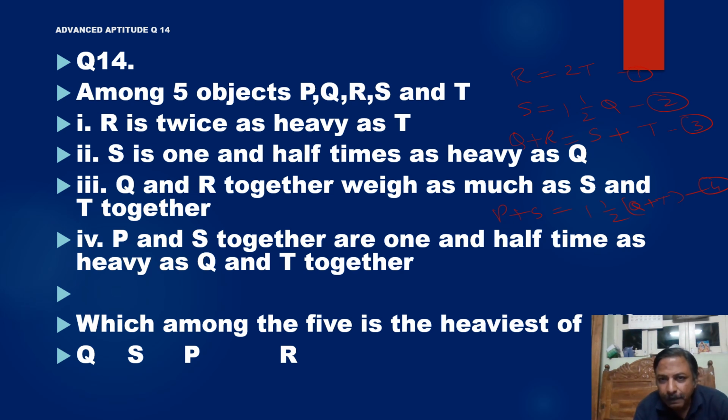So putting 1 and 2 in the third equation, we have Q plus 2T equal to 1.5 Q plus T. That means half Q is equal to T, or Q is equal to 2T.